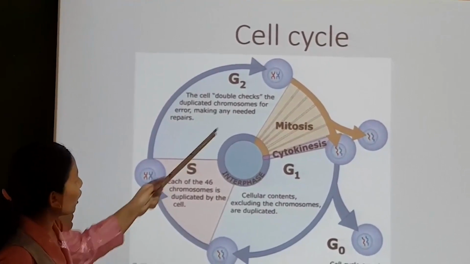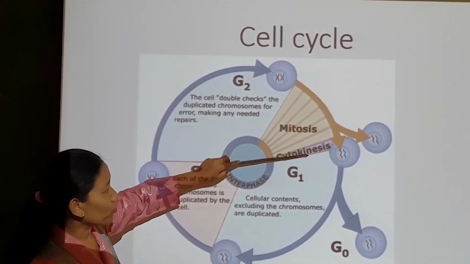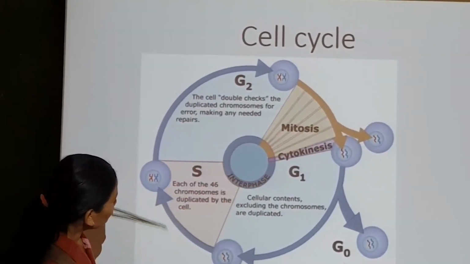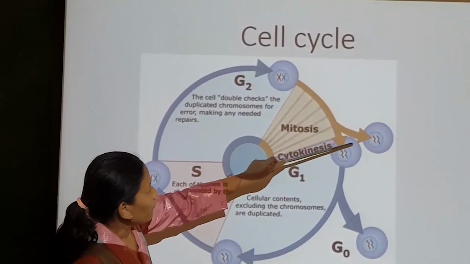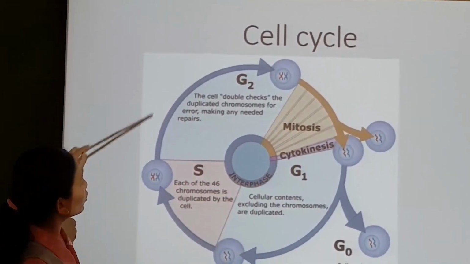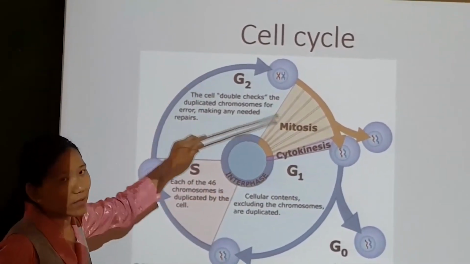So at the end of nuclear division, cytoplasm division takes place. That is cytokinesis. So at the end of this cycle, we get 2 cells, and these 2 cells again continue to undergo this process. Okay, so it's a pathway, it's a cyclical manner.